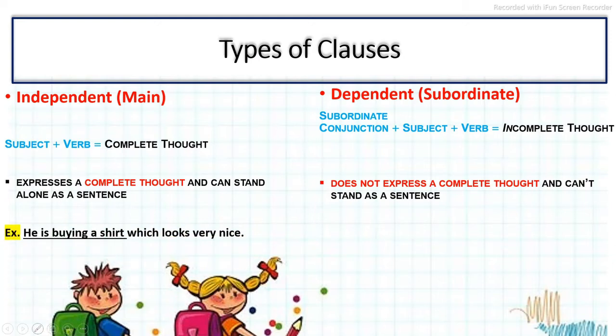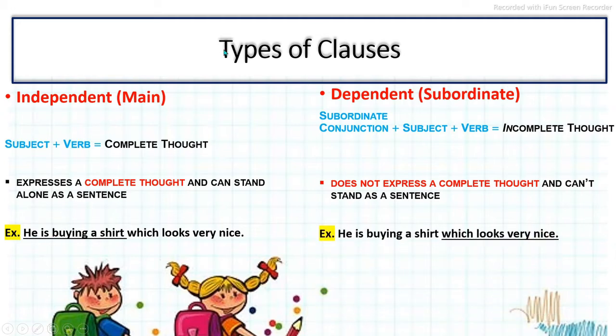Let us see some examples to understand it. He is buying a shirt which looks very nice. The first part is the independent clause, because even if we remove which looks very nice, he is buying a shirt is capable enough to complete the meaning and express the sense. It also has a subject and a finite verb. So this comes into the category of the independent or main clause.